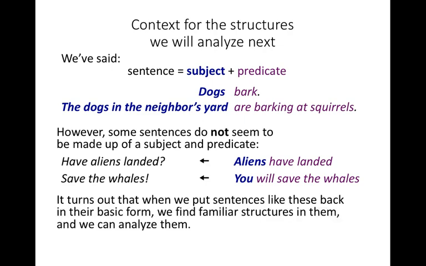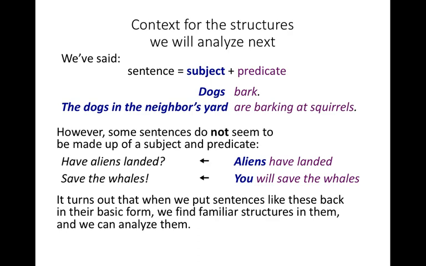So this is what we will be working on. We will encounter some structures that initially look unfamiliar, but in the same way as we've done here, we put them back in the basic form, and that means that we'll be able to analyze them. So these structures that we'll be working on are good news.